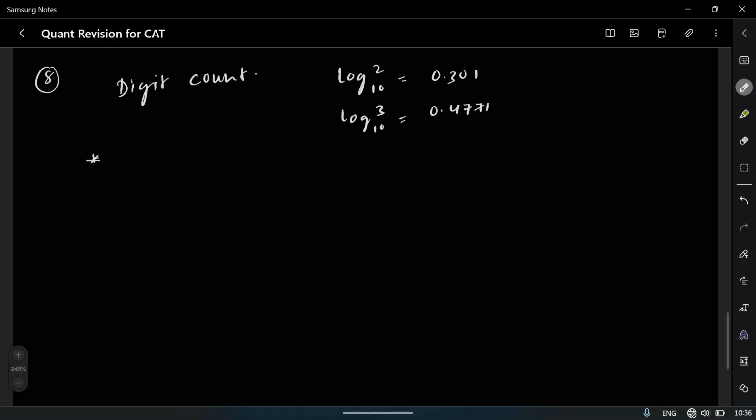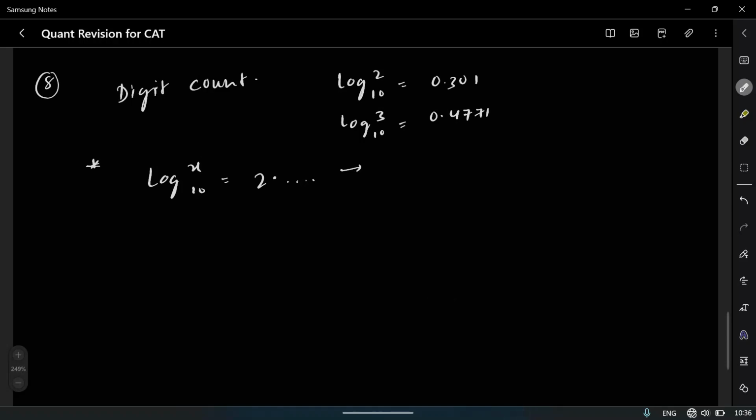So to find the number of digits, you can simply find the logarithm of that value to the base 10. If you are getting something like 2 point something, like 2.0102, it can be anything, 2 point something, that means it is a 3-digit number. Okay. So here we are adding 1. In case we are getting an integer, like we exactly got it as 2, then it is a 2-digit number.